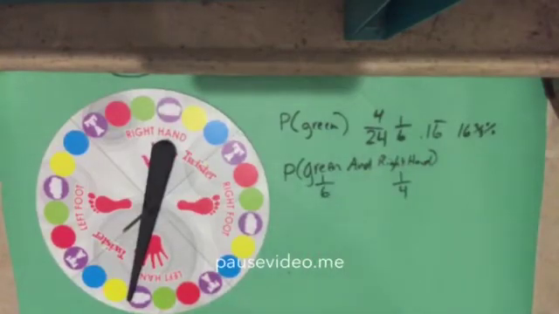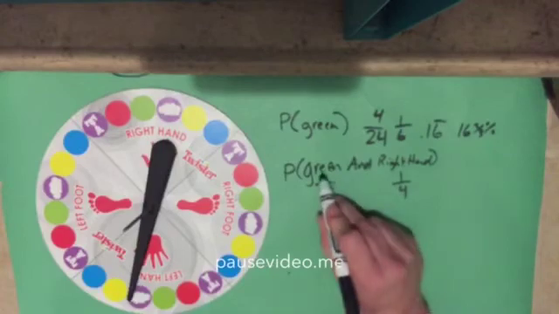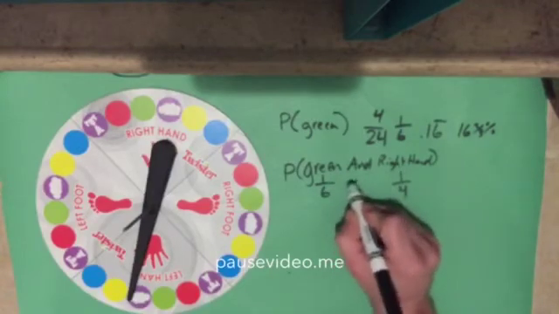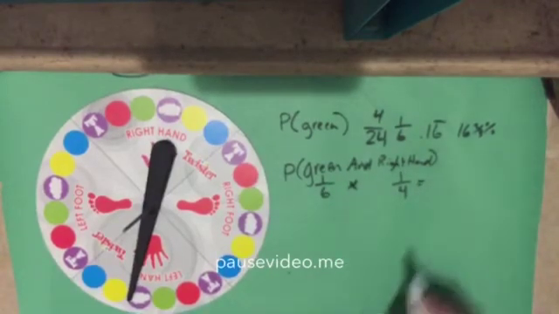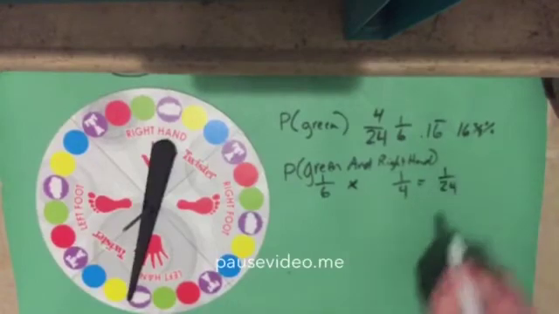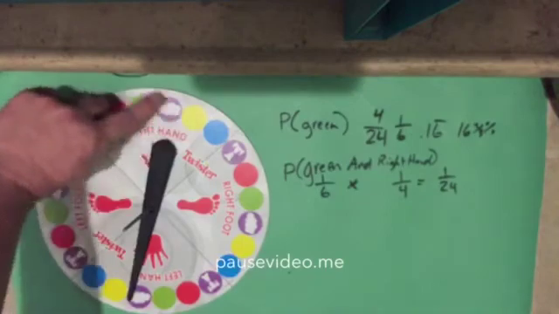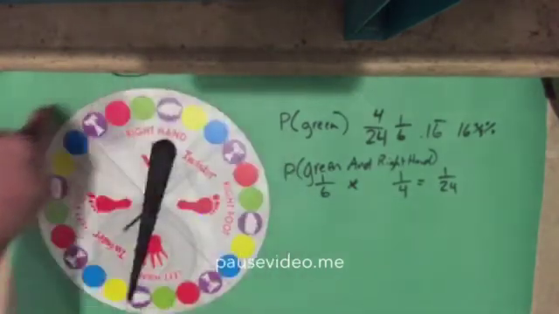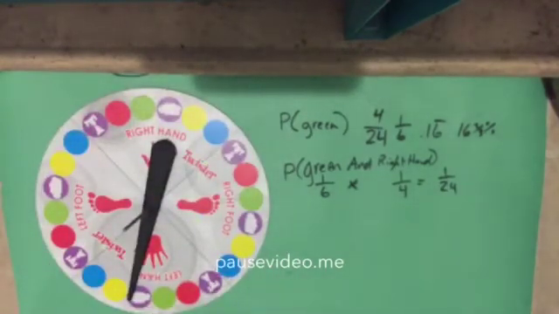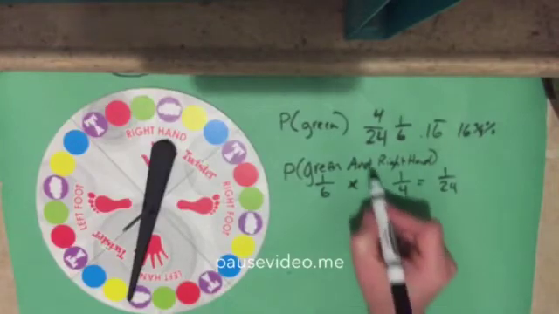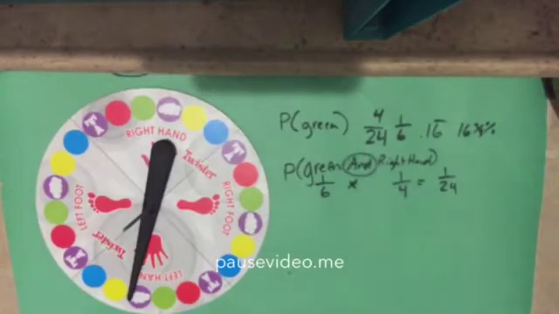Now, do you remember what we did on the first one? I said probability when it was like this, or, and I said, okay, a penny or a quarter, we add. If it's and, that means this has to happen and this has to happen. We multiply those probabilities, and I have 1 chance out of 24. And look at how many are in the right-hand section that are green: 1 out of how many total outcomes? 24. Okay, so 1/24th. And remember, and means we then have to multiply the probability.